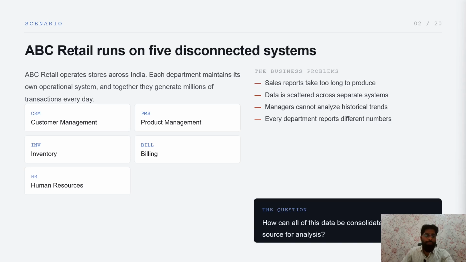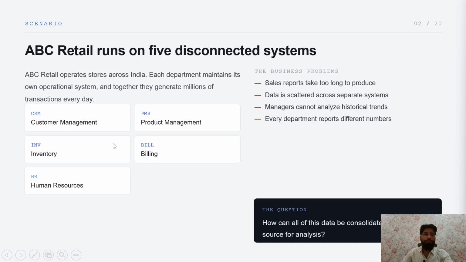What is data warehousing, and why is it needed? Let's take one scenario. ABC is a retail company that runs on 5 disconnected systems, which means it is running its business in 5 different locations. Every location has its own customer management, product management, inventory, billing, and human resources. ABC Retail operates stores across India or other countries. Each department maintains its own operational systems, and together they generate millions of transactions over a day. This is the kind of work they are doing.